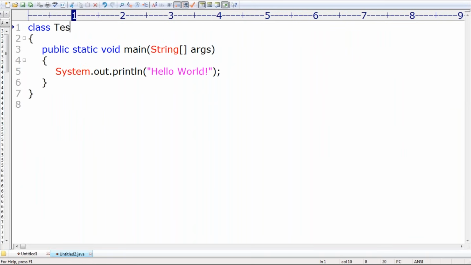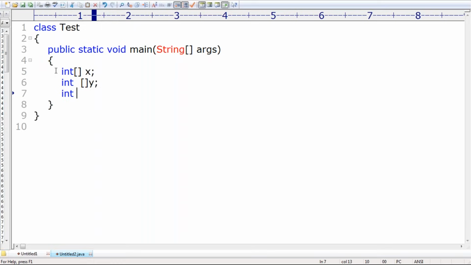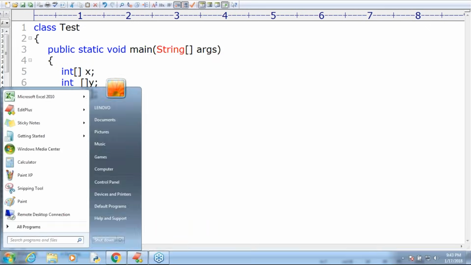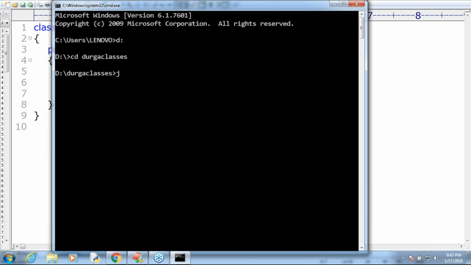Some student is asking, just 1 minute, sir. I'm declaring like this: int[] x, I'm taking. Perfectly, it's valid. int[] y I'm taking. Next, after that, int[] z I'm taking. That's all, I'm just declaring. What is the problem, right? Let me save this code in D:Durga classes. Let me go to D:Durga classes and run javac Test.java. Are you getting that? Happily, the code is going to be compiled. No problem at all. It is valid. Clear, right?